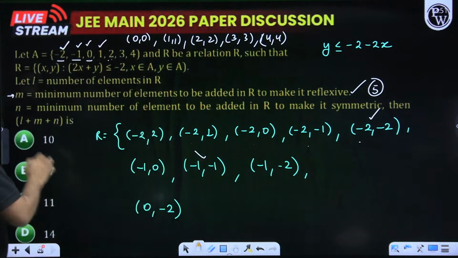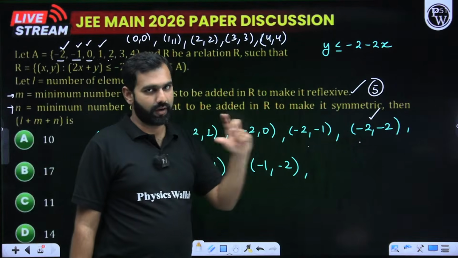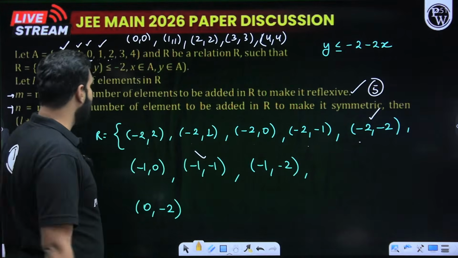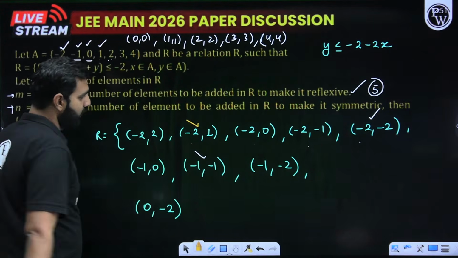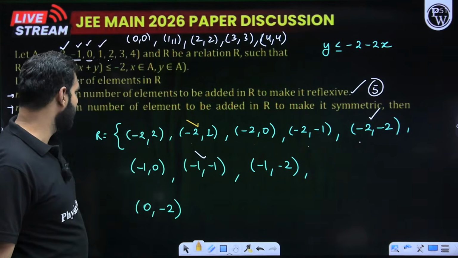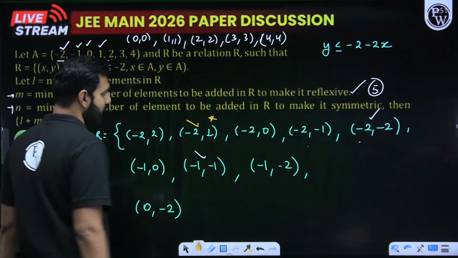Now, small n: minimum number of elements to be added in R to make it symmetric. What does it mean to be symmetric? If I have (-2,1), do I have (1,-2)? I doubt it. We don't have (1,-2), so I need to add it; I'm putting an asterisk here, which means it should be added.